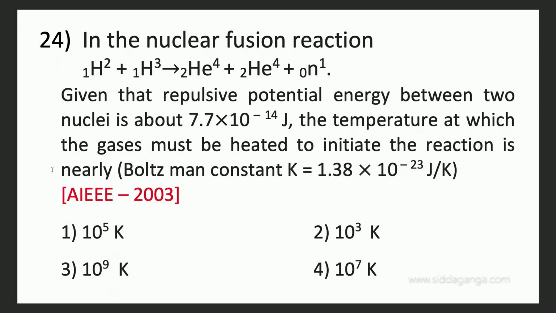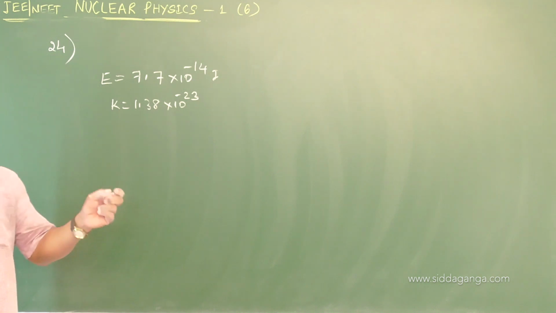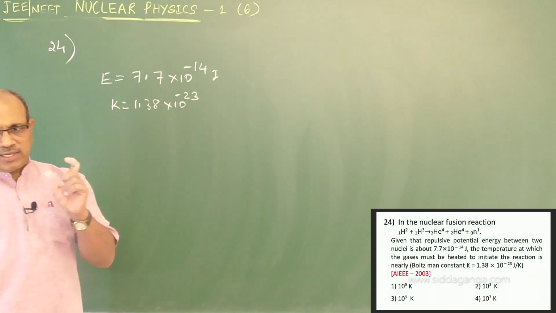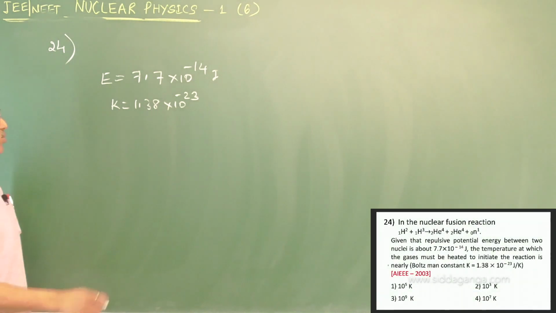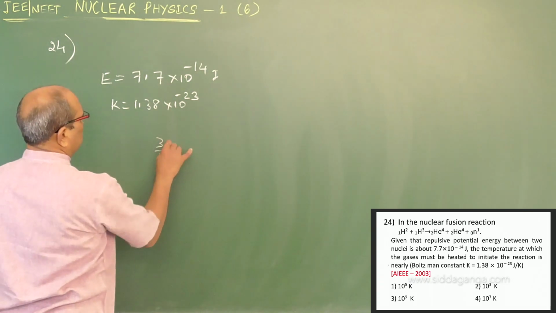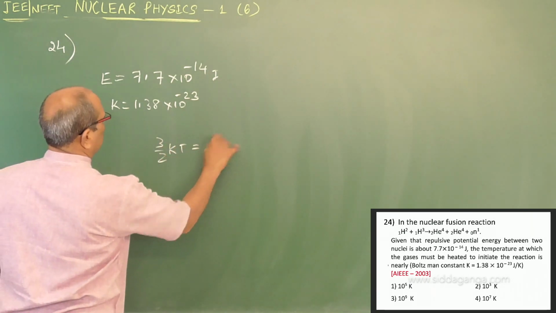The temperature at which the gas must be heated to initiate the reaction is nearly, given Boltzmann constant 1.38 into 10 power minus 23 joules per Kelvin. This appeared in the 2003 JEE paper. Once k is introduced, it represents the gas term. You know 3 by 2 kT is the energy supplied.